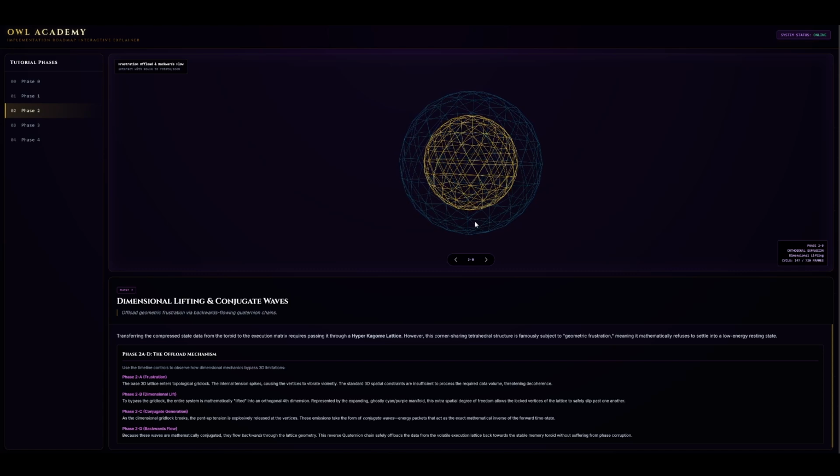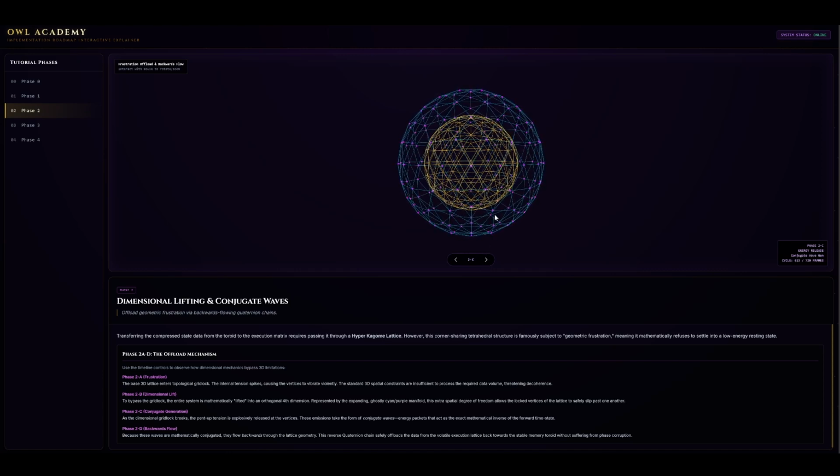To bypass the gridlock, the entire system is mathematically lifted into an orthogonal fourth dimension. This extra spatial degree of freedom allows the locked vertices of the lattice to safely slip past one another. As the dimensional gridlock breaks, the tension is offloaded at the vertices.